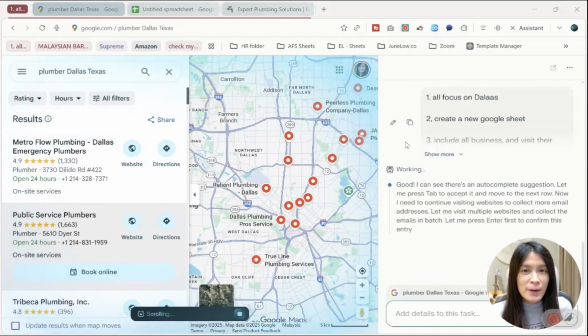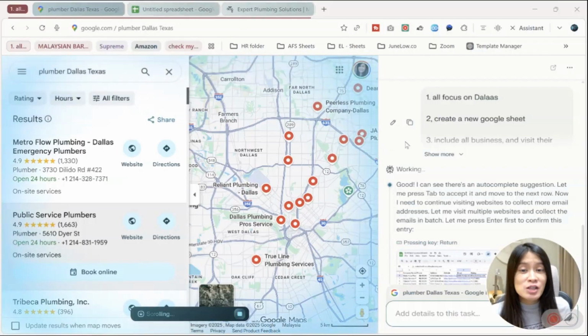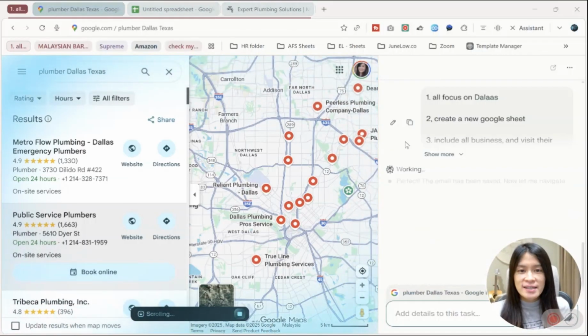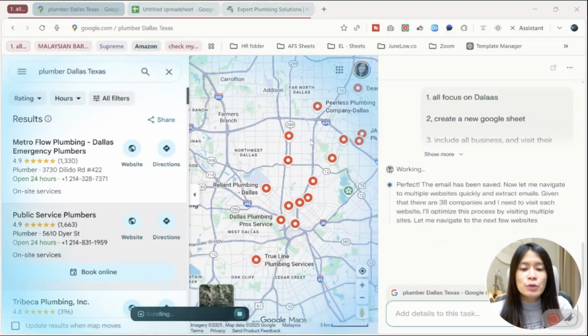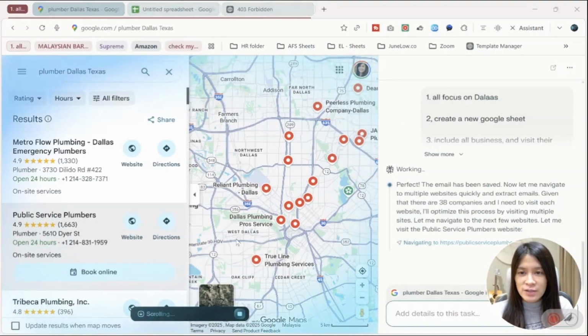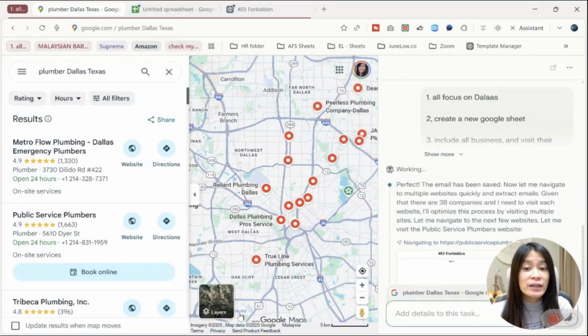How you can use Perplexity and Comet in order to scrape data to get potential leads and clients for your business, and it's super easy. So, you guys see I'm actually at my Comet right now, so I'm just going to pause for a while because right now it's actually working.